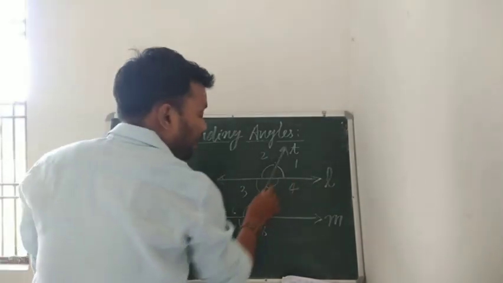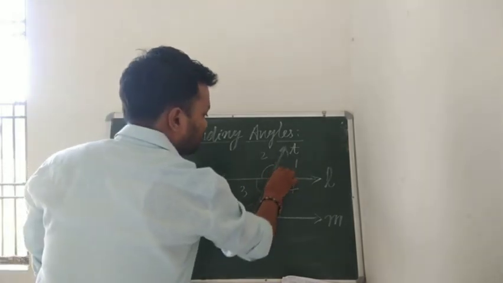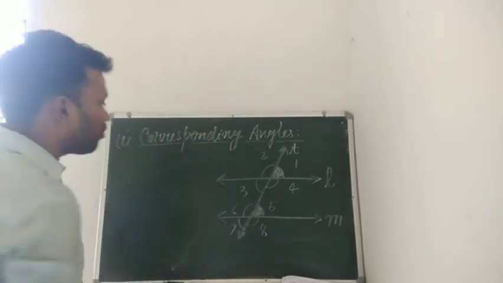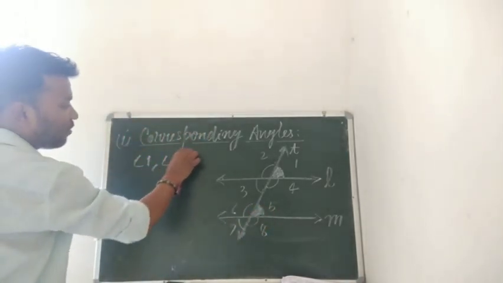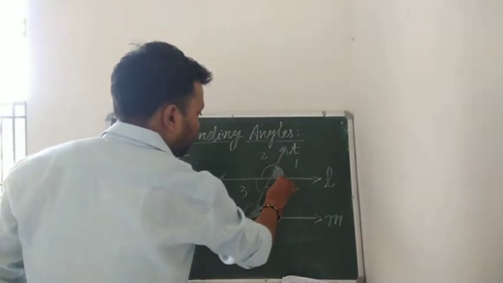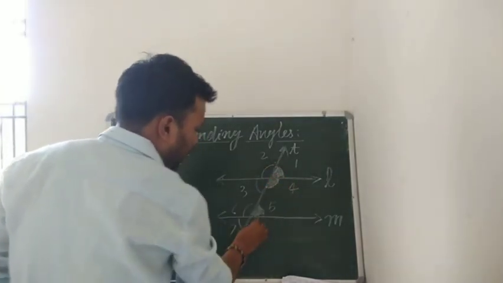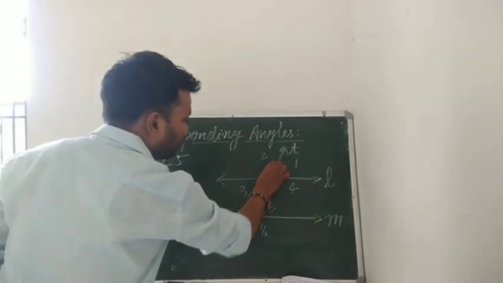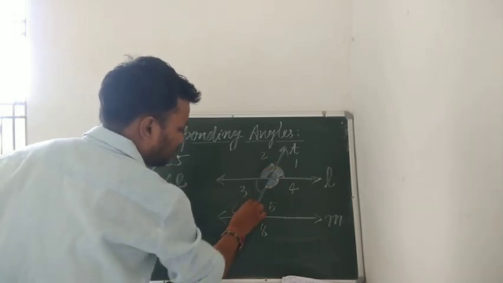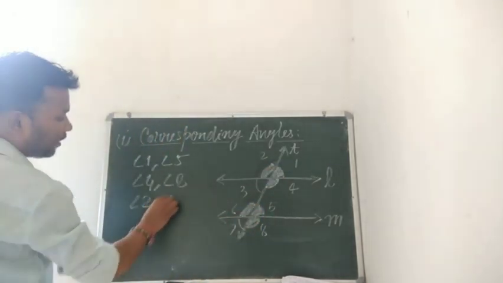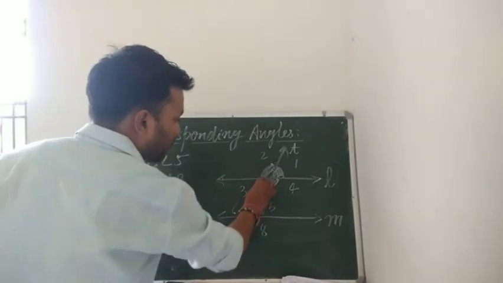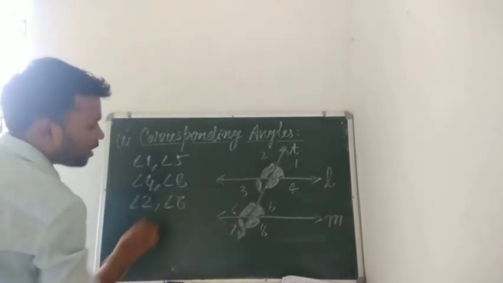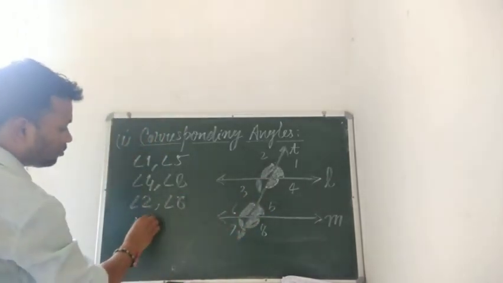In this figure, angle 1 and angle 5 will be a pair of corresponding angles, and similarly angle 4 and angle 8, again angle 2 and angle 6, and the last pair will be angle 3 and angle 7.